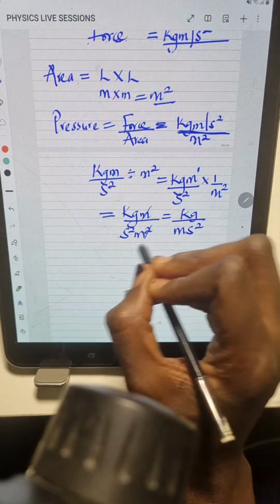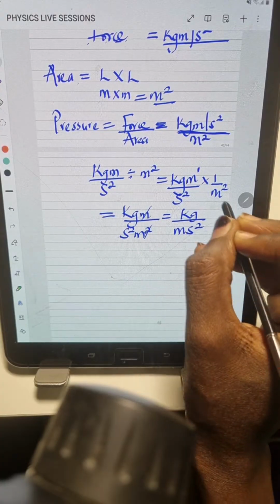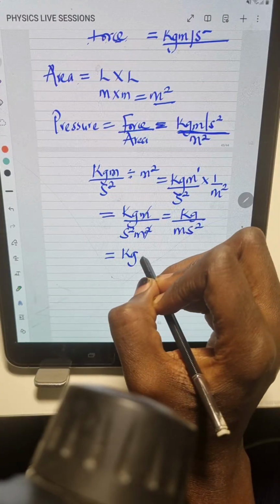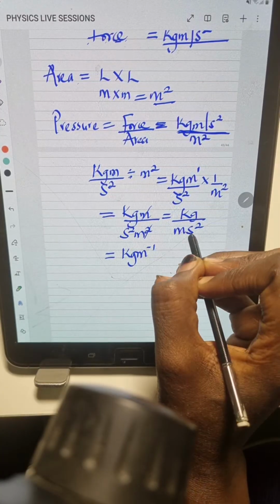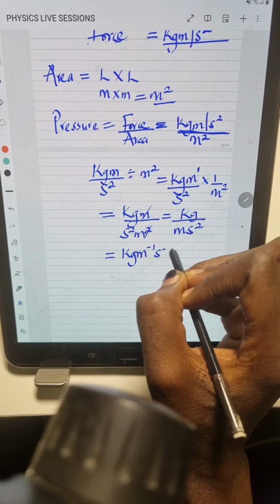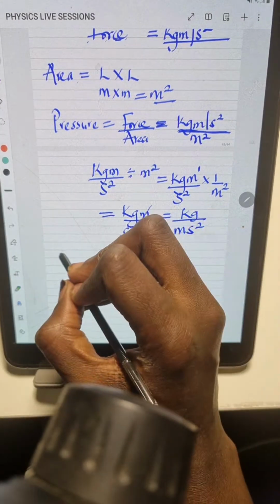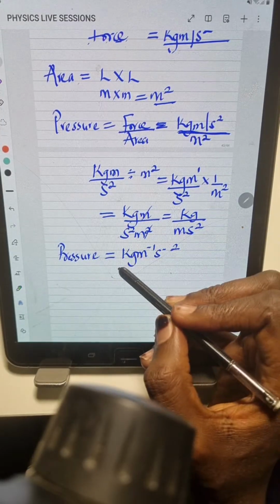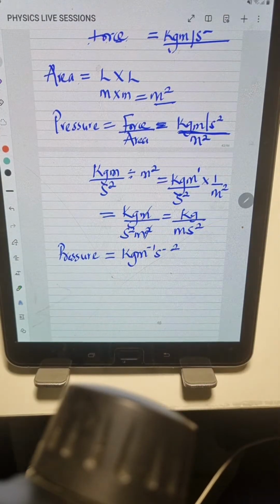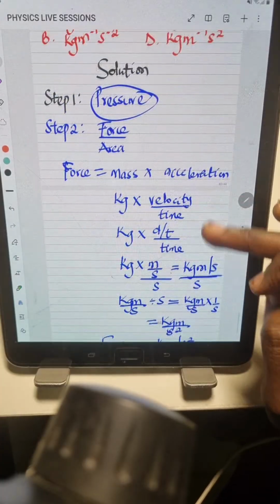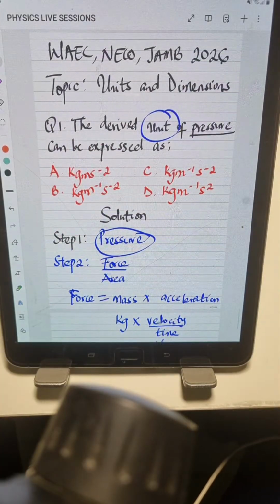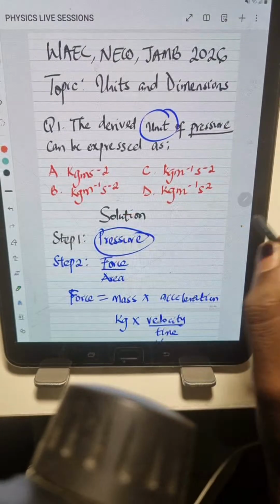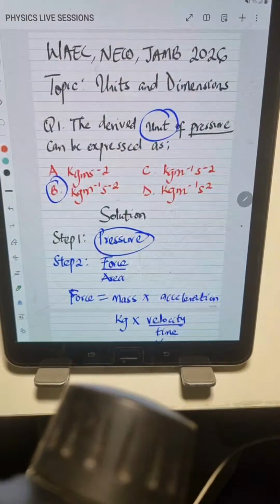So writing this, now bringing all the values we have at the denominator to the numerator, this now becomes kg. The m, we are taking the inverse, which is m minus 1. The s also, we take the inverse, which is s minus 2. So this is the unit for pressure. This is how you get the unit for pressure. Kilogram per meter per second square. Okay, so now we go to the options and check which one is the correct answer. Kilogram per meter per second square. So looking at the 4 options given, the correct option is B.